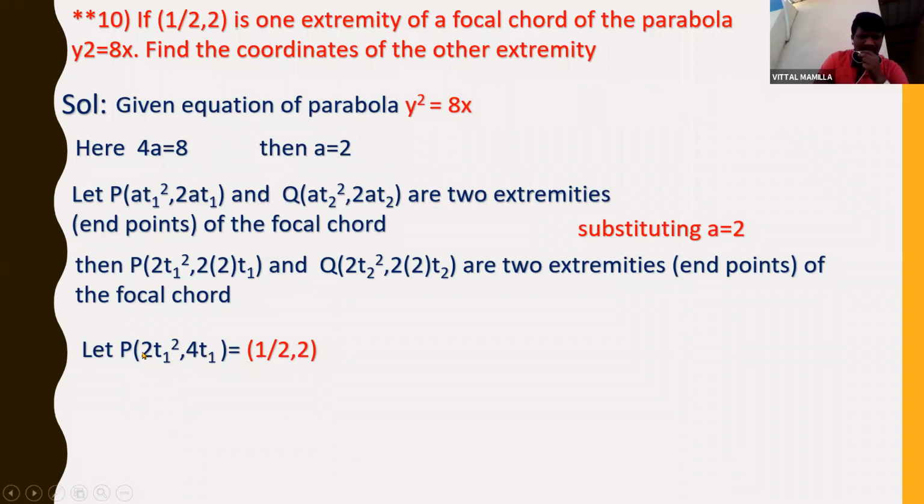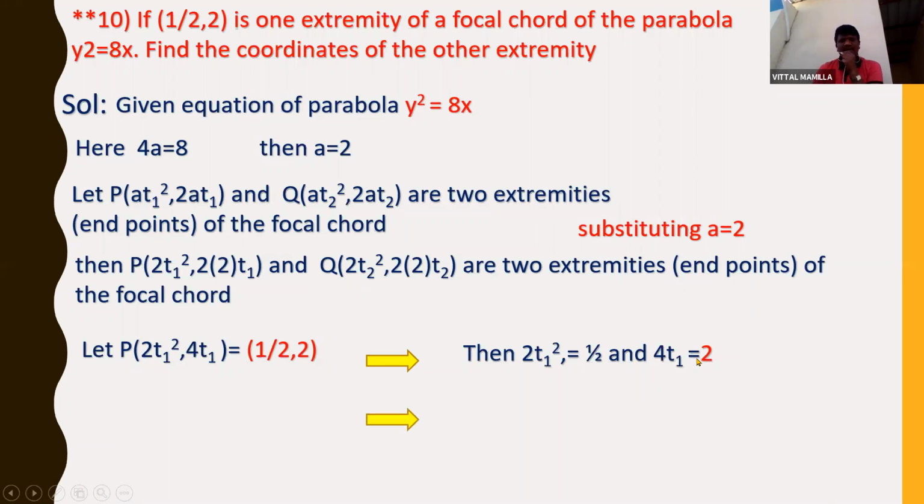So comparing this, the second one is 4t1 is equal to 2 that I am having here. So 2t1 square is equal to 1 by 2 and 4t1 is equal to 2. So if 4t1 is equal to 2, I can write t1 is equal to 1 by 2. So I got the t1 value here, right? I can use the first one and solve, but with the second one I'll get it very easily. From the first one also you can find the t1 value, but it is easy to find the t1 value using 4t1 is equal to 2. Simply, directly I am getting t1 is equal to 1 by 2.